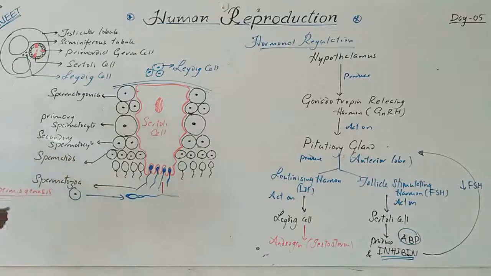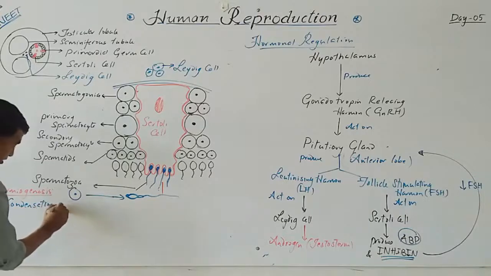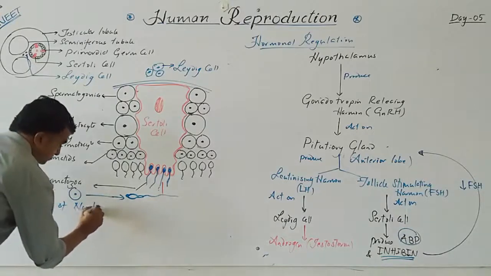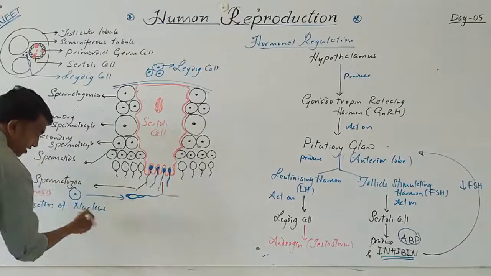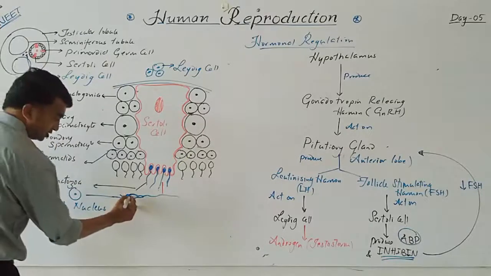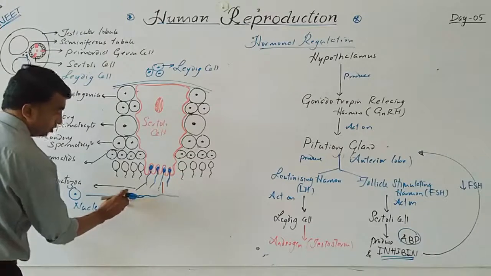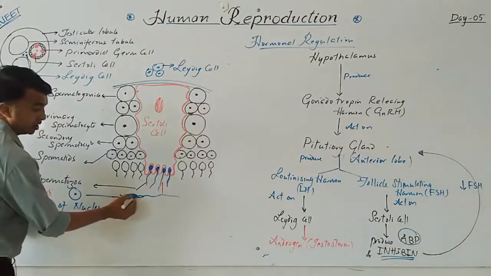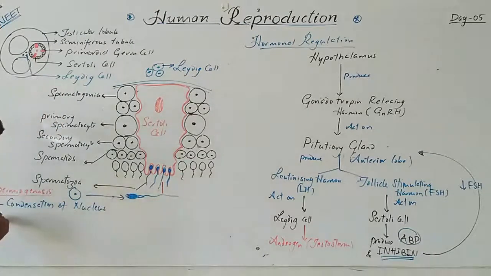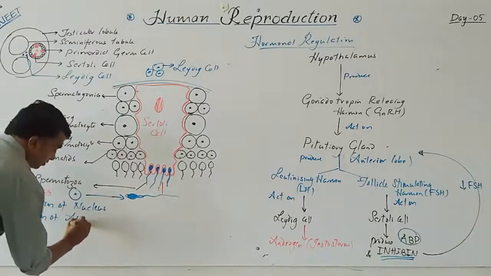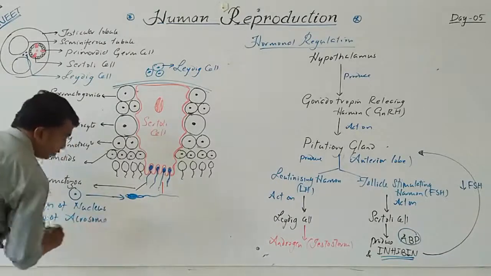What are the changes that take place? First, condensation of nucleus occurs. The nucleus is highly condensed, where the chromosomes and the nucleus are very difficult to distinguish. The nucleus is highly compact. Second one, formation of acrosome.